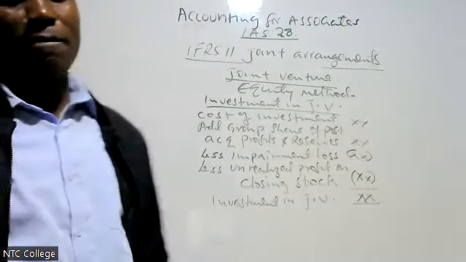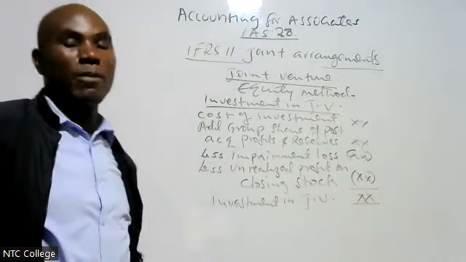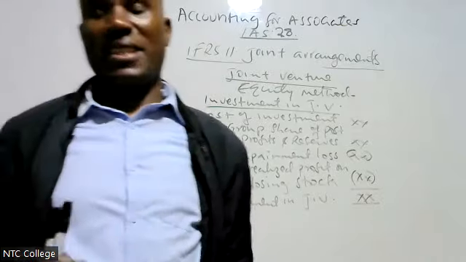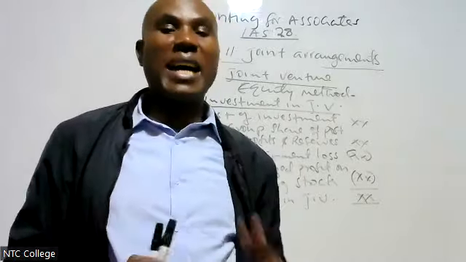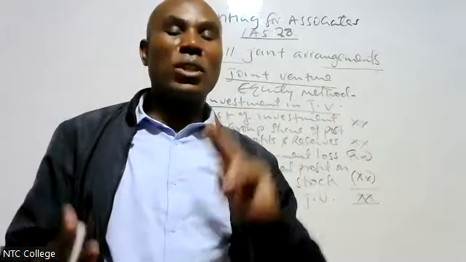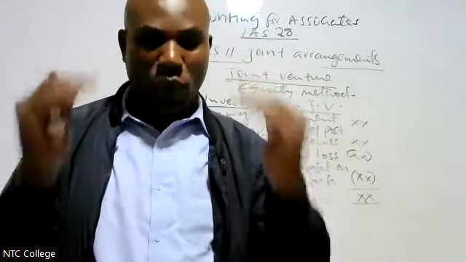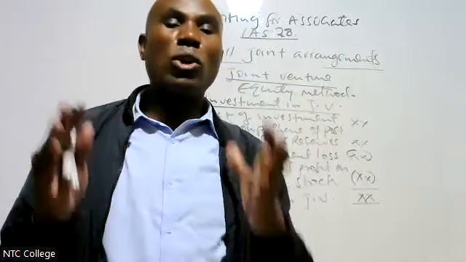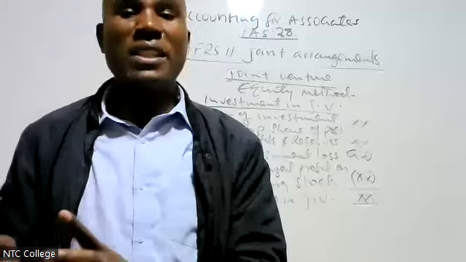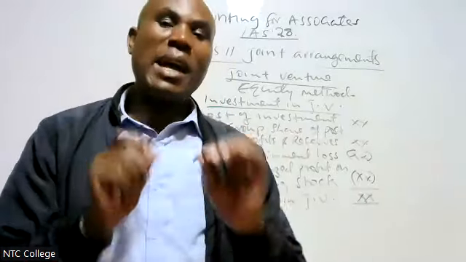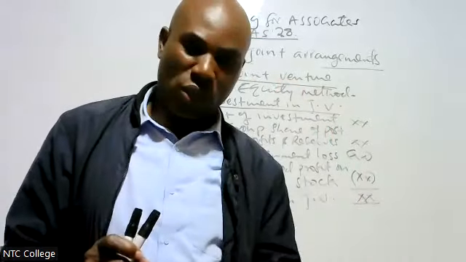Okay, I was saying that according to IFRS 11, it favors what we call joint ventures. I said we have two: joint operation and joint venture. Therefore, if the examiner has brought a joint arrangement, kindly consider it as a joint venture, unless the examiner is categorical that it was a joint operation.